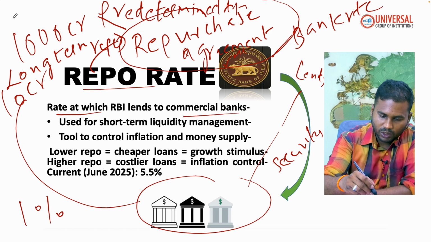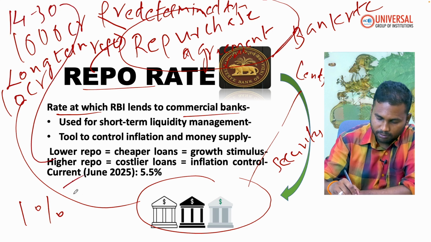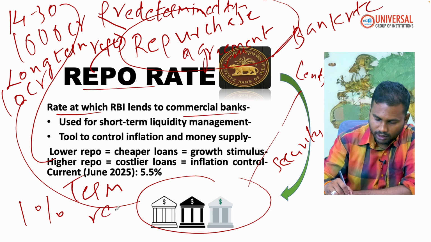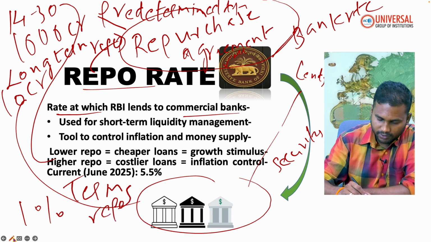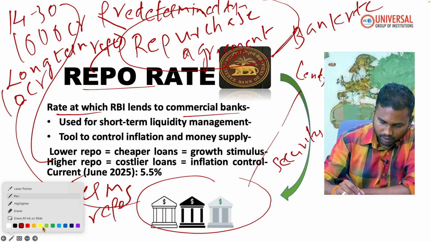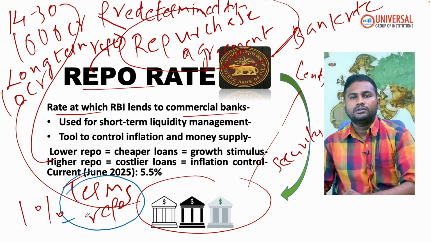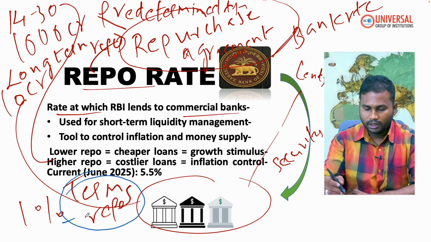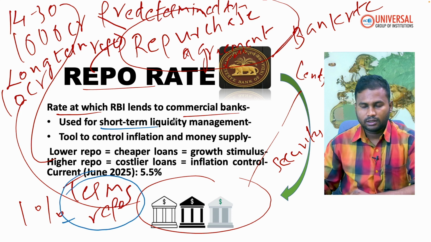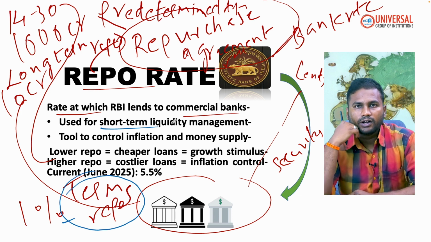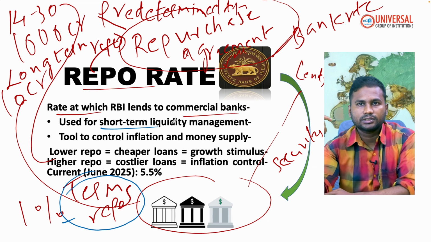Here it is short term liquidity management, a tool to control inflation and money supply. How does it control inflation and money supply?